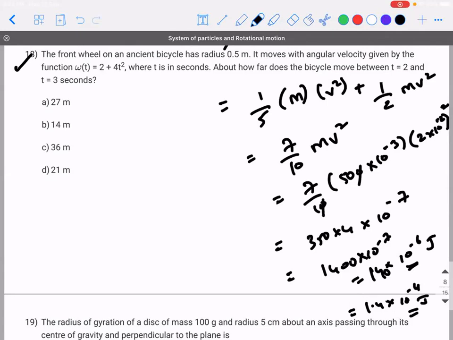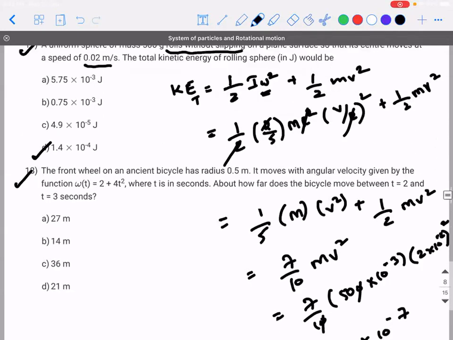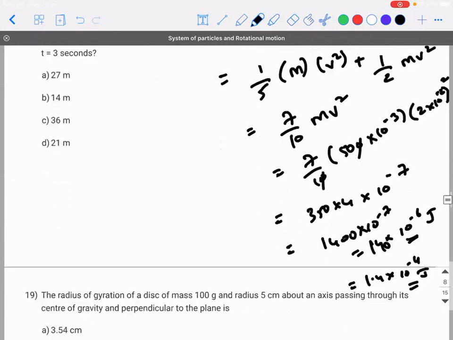18th one. The front wheel. Shall I move on or are you people still copying it? Please stop me if I'm fast, okay?